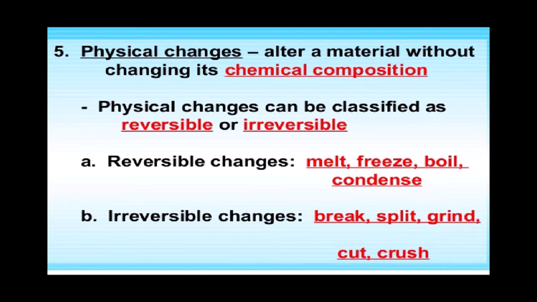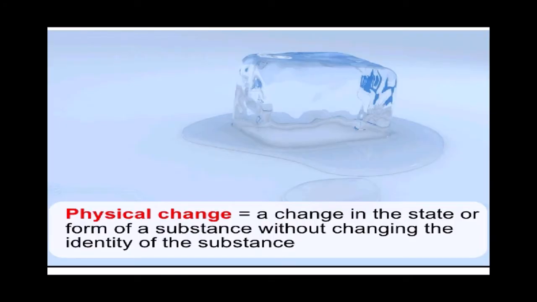Physical changes can be classified as reversible or irreversible. Reversible changes mean it can melt, it can freeze, it can boil, it can condense. Whereas irreversible changes, for example, once it is broken, you cannot join it back as it was. Splitting, grinding, cutting and crushing are all irreversible changes.